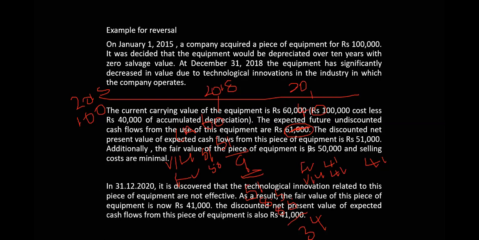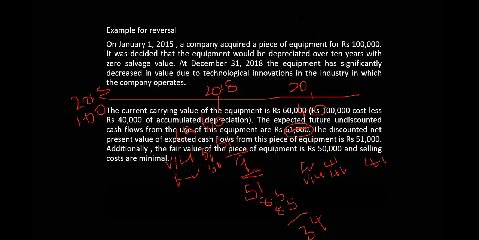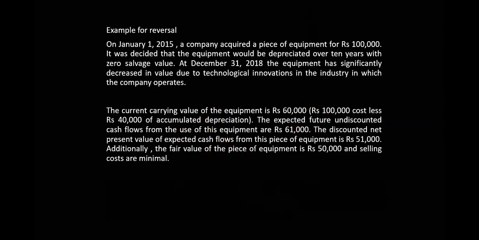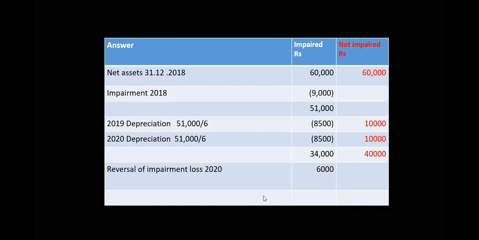Now we will see how to answer this. So this is the answer. Now I think I have given you the data. You can remember the 60 after 4 years, not impaired.